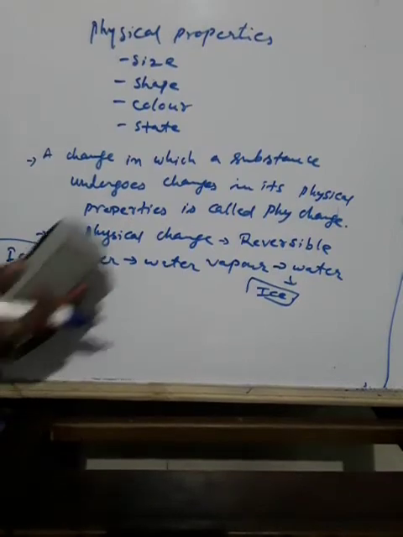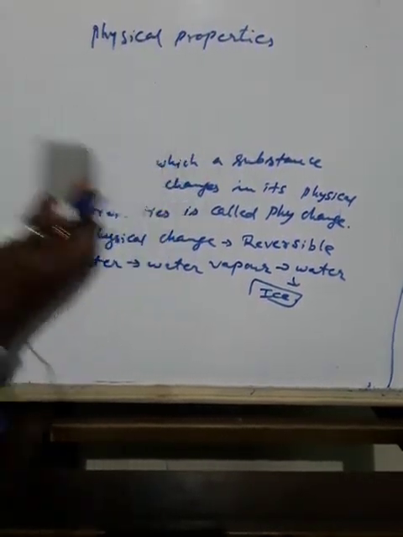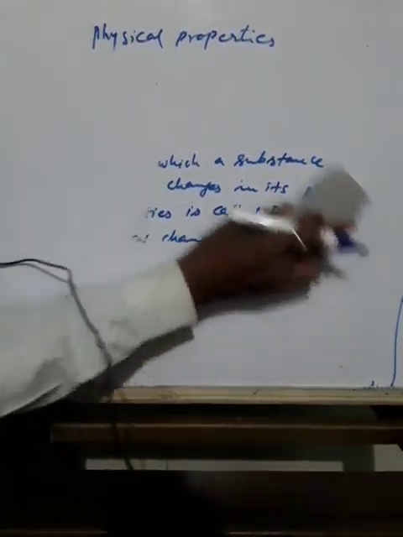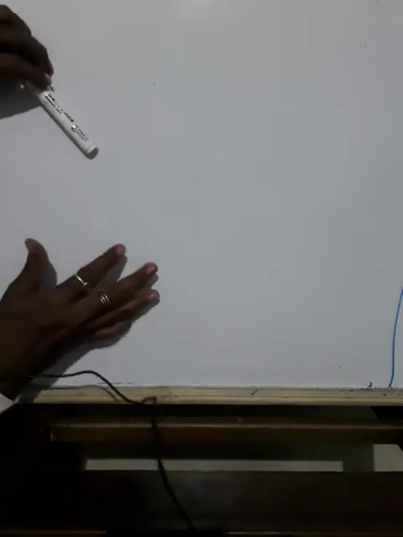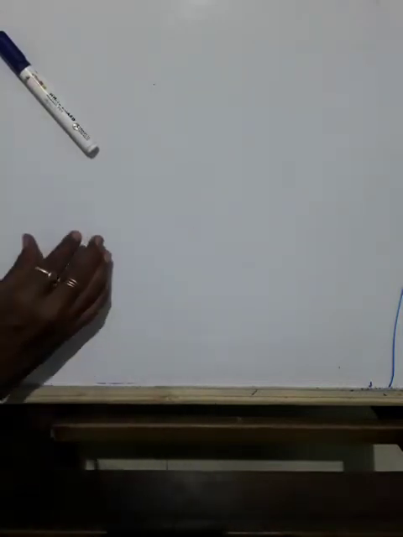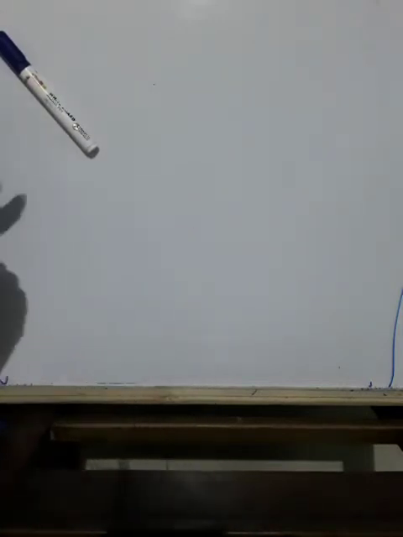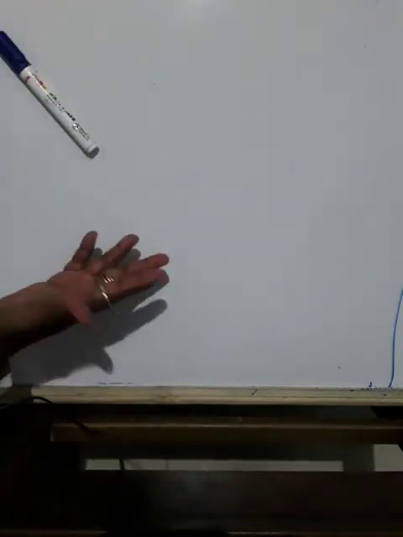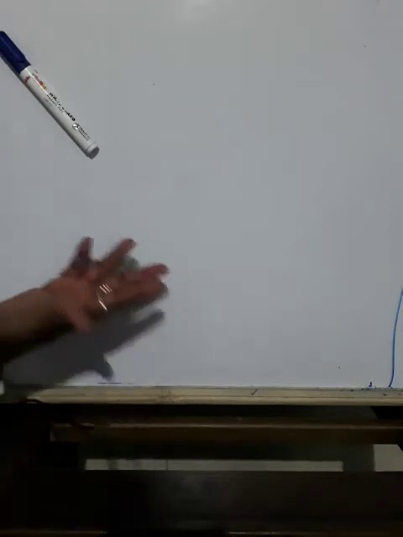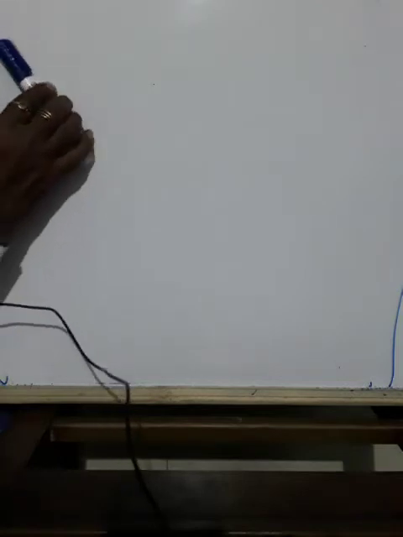Okay, now we'll discuss one more change called chemical change. What change will take place? A very nice point is, in the physical change the same object will come back. Suppose you take paper, tear it and throw it, again you get the paper. Ice, you boil it, you get water vapor, again you get the water, again you get the ice. So chemical change means what?